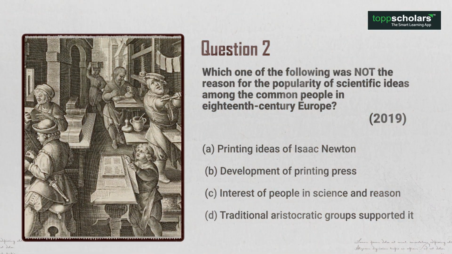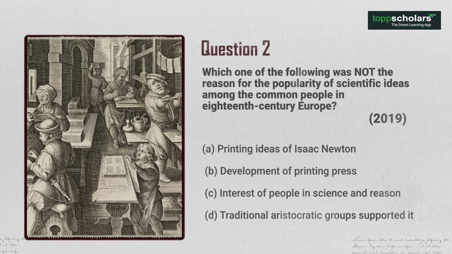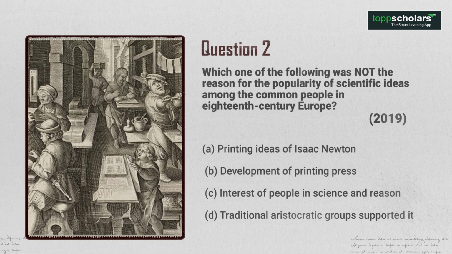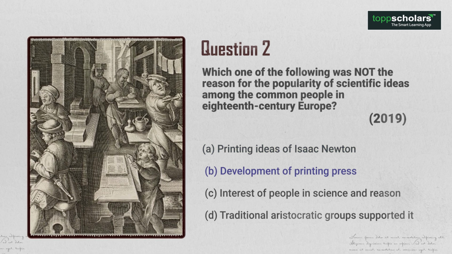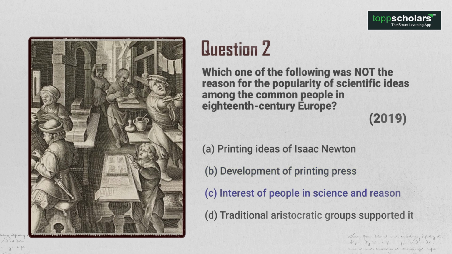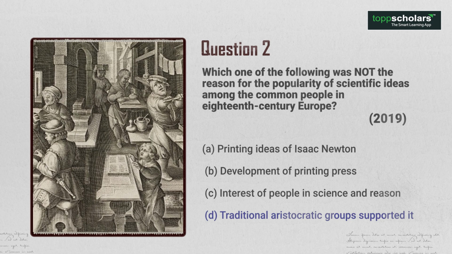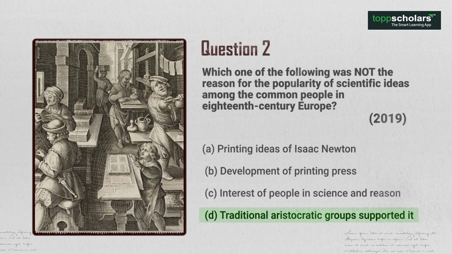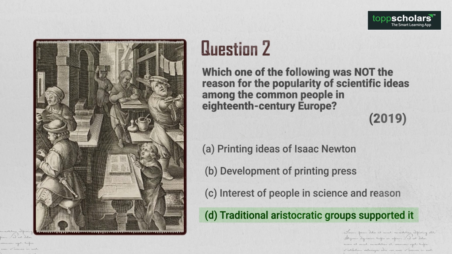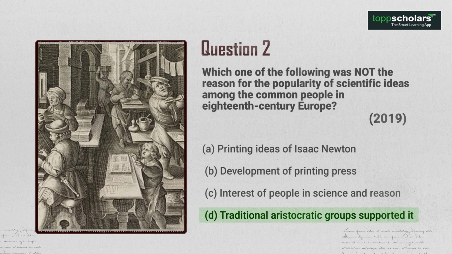Question 2. Which one of the following was not the reason for the popularity of scientific ideas among the common people in 18th century Europe? CBSE 2019. A. Printing ideas of Isaac Newton. B. Development of printing press. C. Interest of people in science and reason. D. Traditional aristocratic groups supported it. The answer is option D. Traditional aristocratic groups supported it was not the reason for the popularity of scientific ideas among the common people in 18th century Europe.